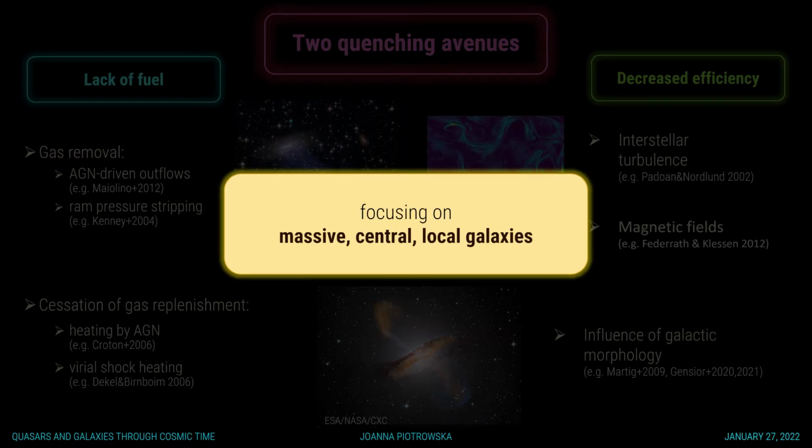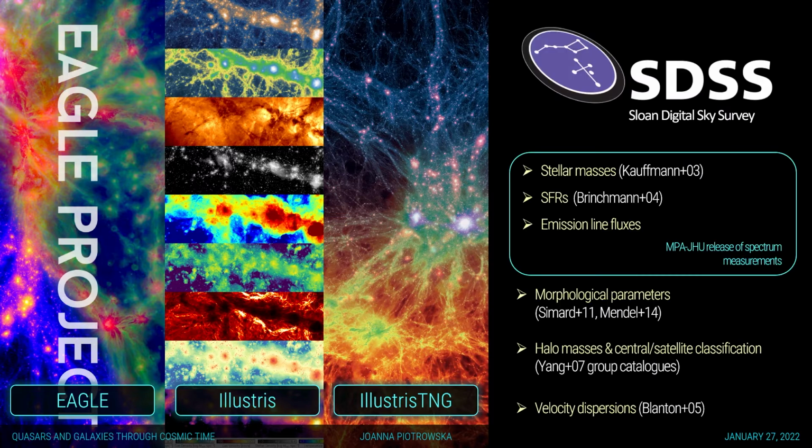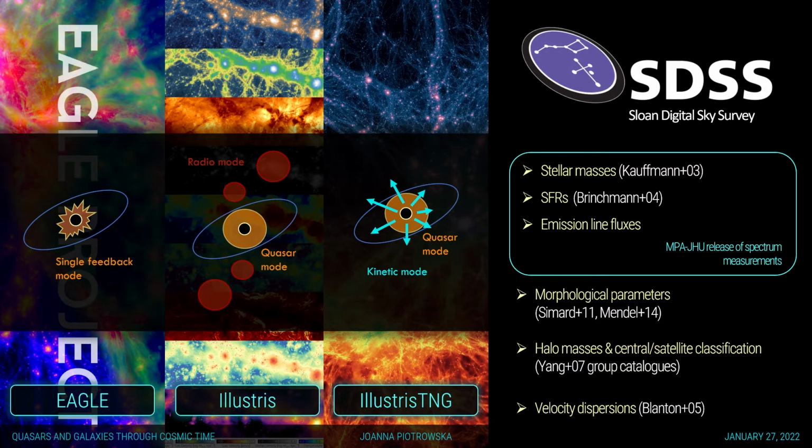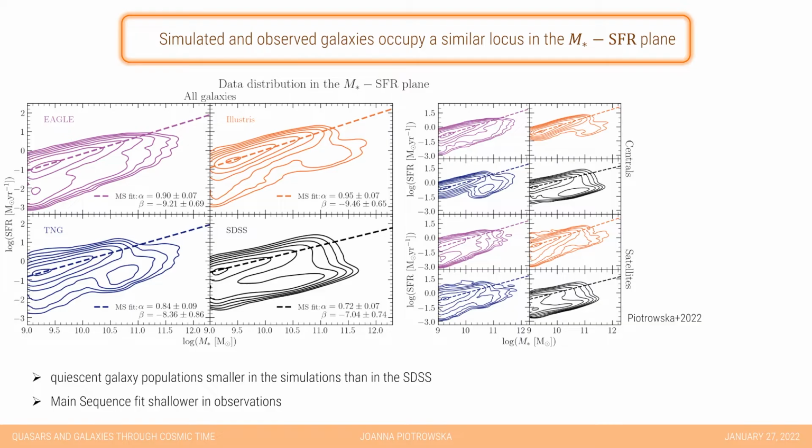In order to do that, we set up an experiment in which we take the output of 3 cosmological simulations, Illustris and IllustrisTNG, and compare them against the observations as seen by the Sloan Digital Sky Survey. It so happens that all 3 simulations implement different prescriptions for their AGN feedback mechanism. Hence, using all 3 simulation suites, we can extract theoretical predictions for the observable consequences of different AGN feedback quenching mechanisms.